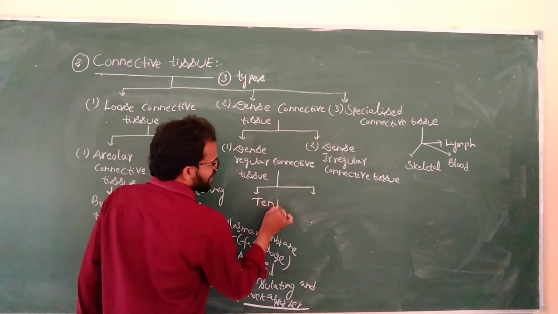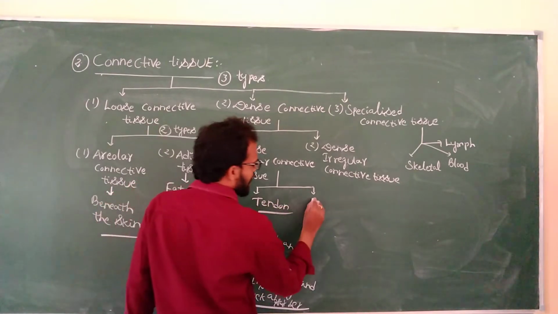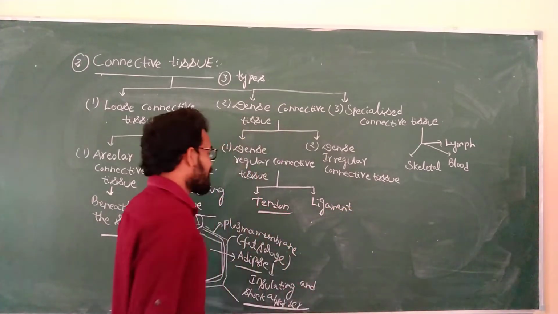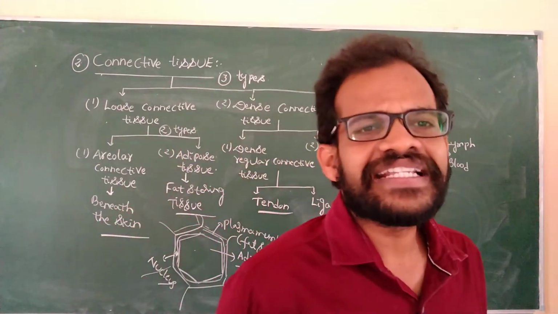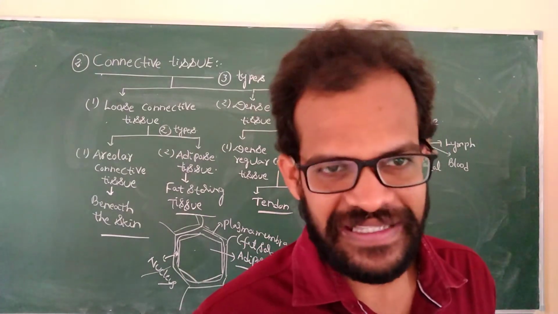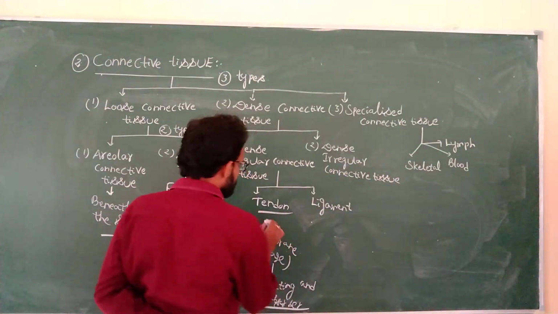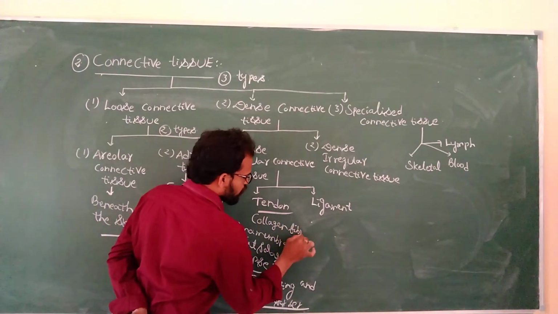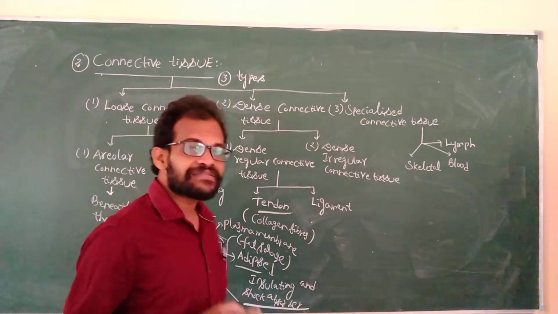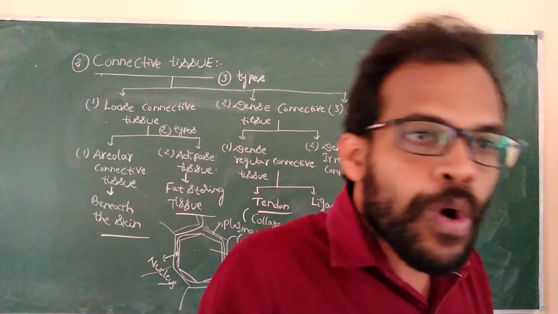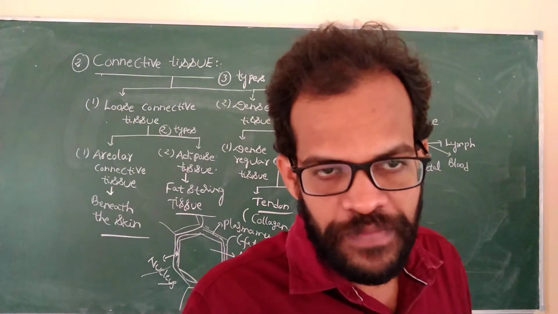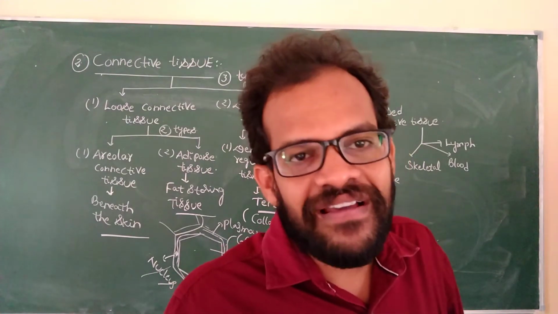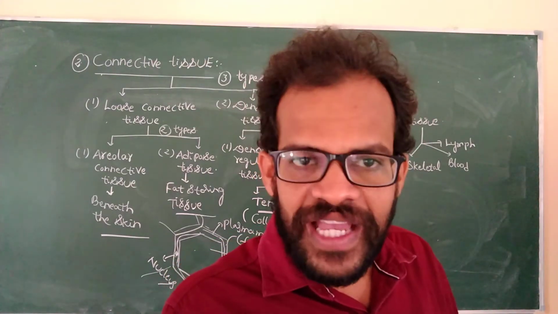What is the first one? Tendon. Next one, ligament. The tendon consists of collagen fibers. It is made up of collagen fibers. A tendon is nothing but muscle connected to the bone. Muscle joined to the bone, or bone joined to the muscle, is known as a tendon.